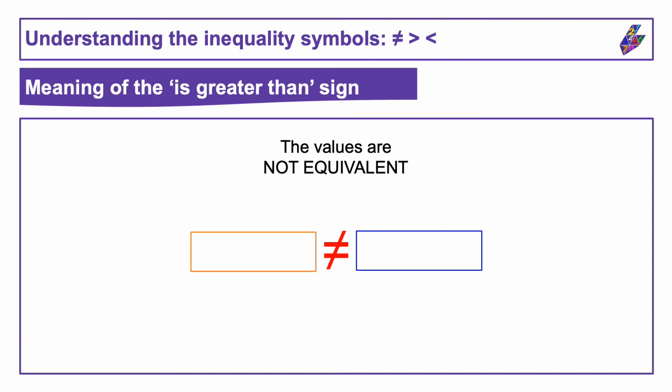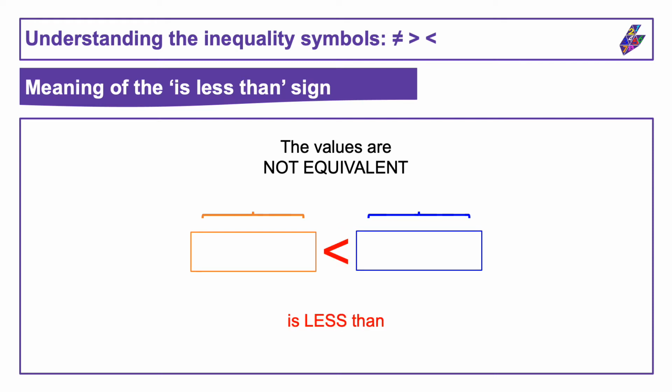When two values are not equal, we can give more information about the relationship by using one of the other inequality symbols. For example, if the left side had a value that was greater than the right side, we could use this inequality symbol, which means is greater than. So the left side is greater than the right side. Or if the left side had a value that was less than the right side, we could use this inequality symbol, which means is less than. So the left side is less than the right side.